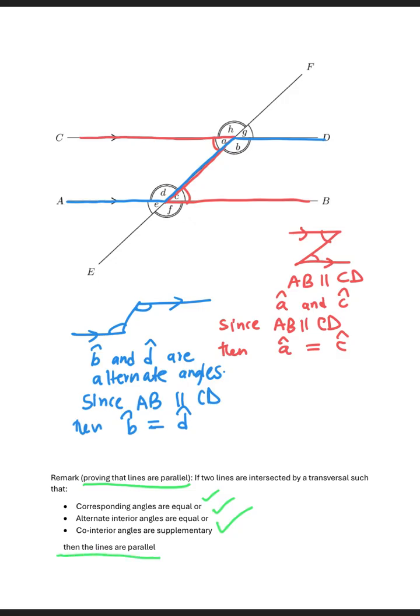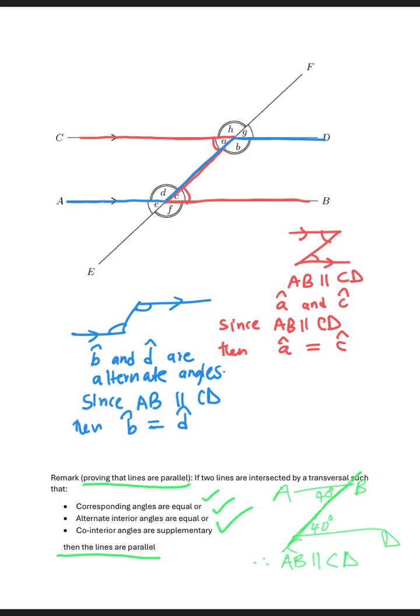For example, let's say I have two lines, line AB and line CD, and then there's a transversal, this line here, that is passing through both of them. If I know that the angle that is here is 40 degrees and the angle here is also 40, therefore I can say AB is parallel to CD. That's what the statement is saying here.